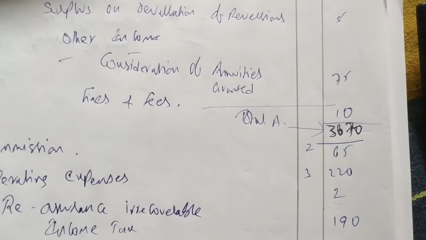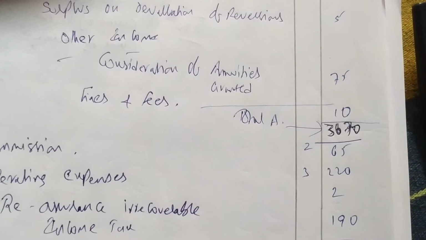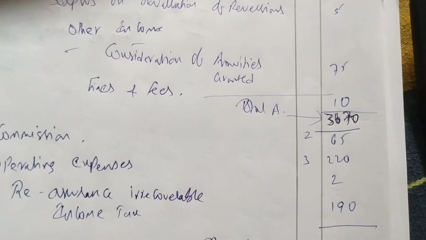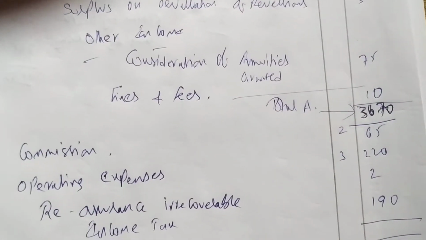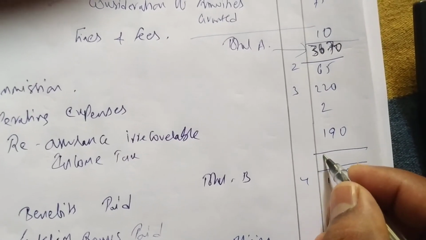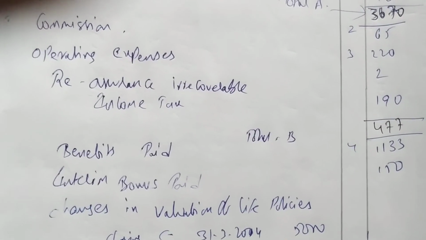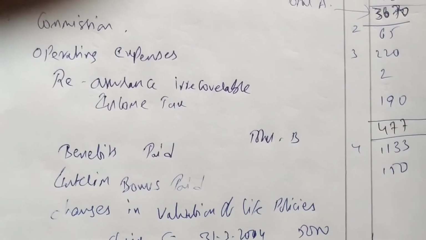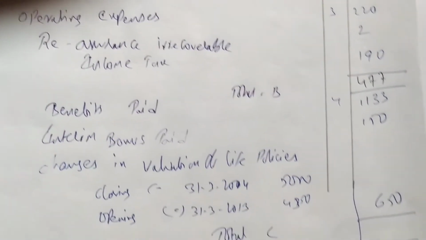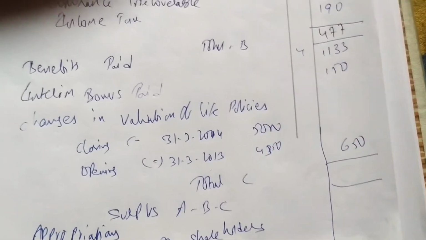Next, total B is 65 plus 220 plus 2 plus 190, getting 477 as total B, and total C is 1133 plus 150 plus 650, 1933 we are getting.